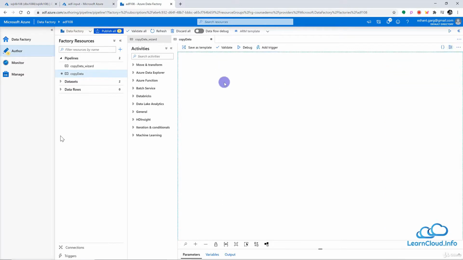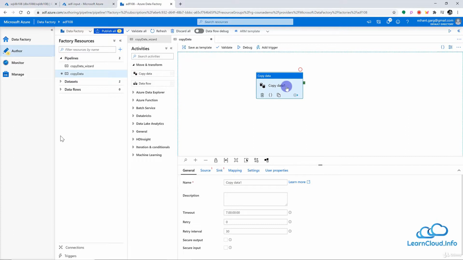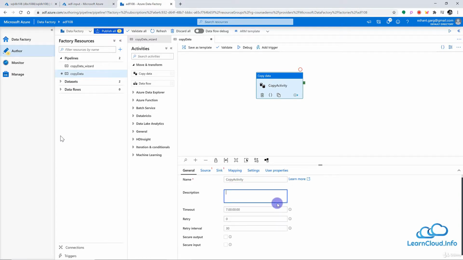All right, and then in this copy data pipeline we want to create a copy data activity. All right, so this is the copy data activity, and you can name it here copy activity, and then you can provide the description. And then we have already discussed all these settings except the below two settings, secure output and secure input, which I will explain after the demo because it will be easy to explain.